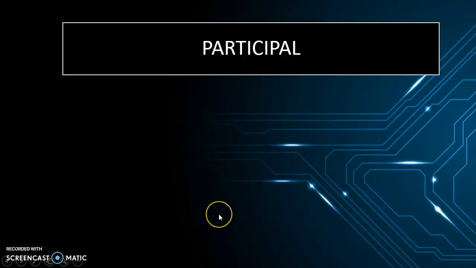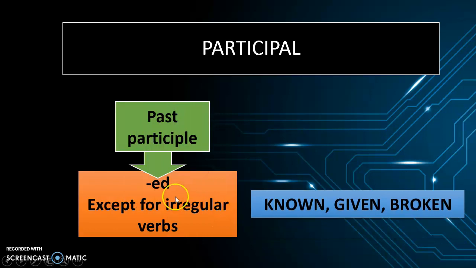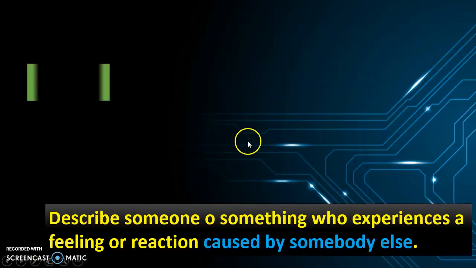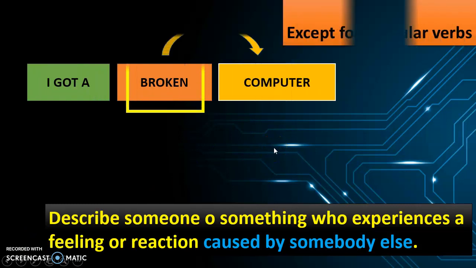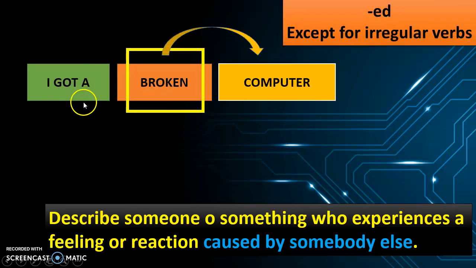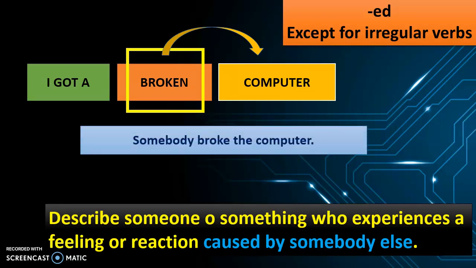This is different from the participles that end in ed. Or also we can use the other participles from irregular verbs such as known, given, broken, etc. As in this example: I got a broken computer. Broken is describing the computer. What kind of computer? Broken.